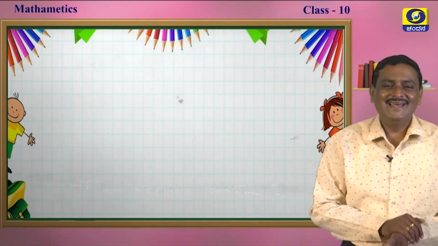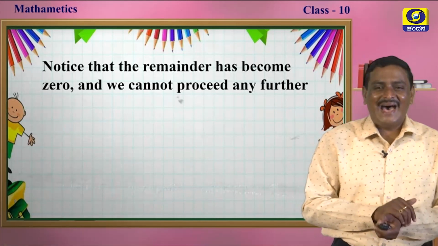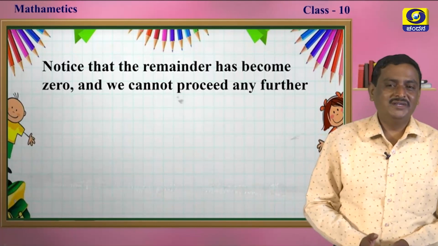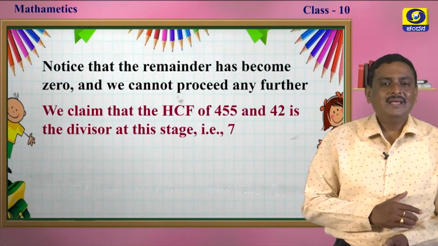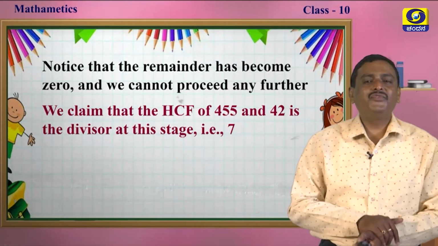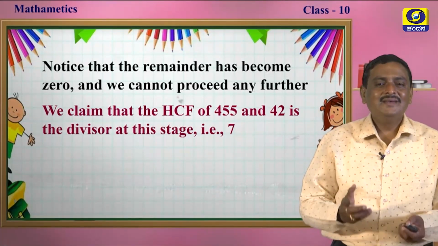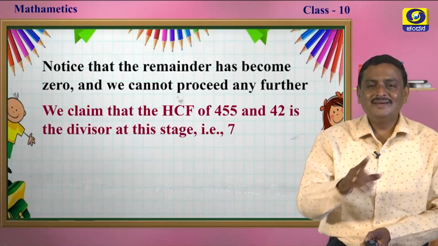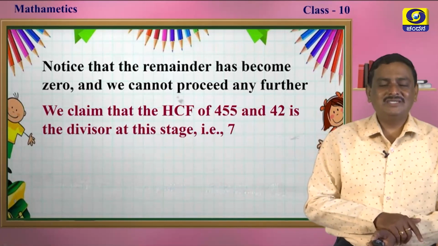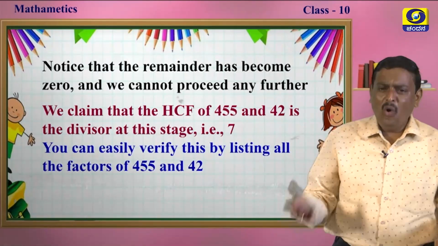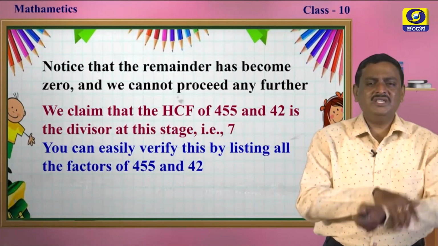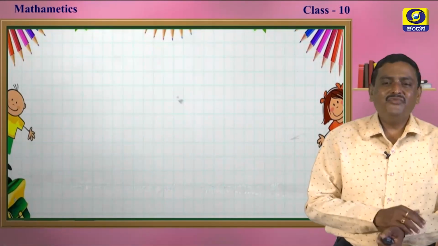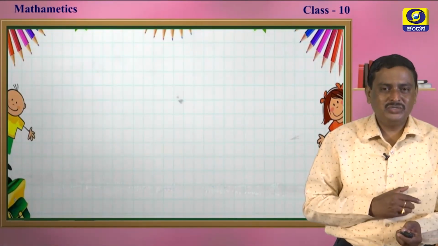Wow, wonderful, isn't it? Notice that the remainder has become 0 and we can't proceed any further. We will stop the problem. We claim that the HCF of 455 and 42 is the divisor at this stage, that is 7, my dear students. So the HCF is 7. If you want, you can list all the factors of 455 and 42 and check it. The HCF of those two numbers is 7, my dear students.